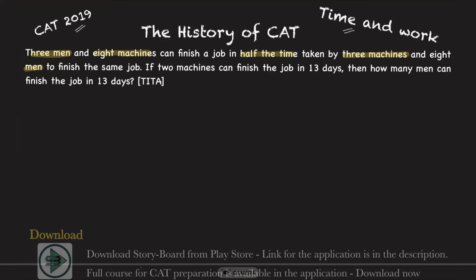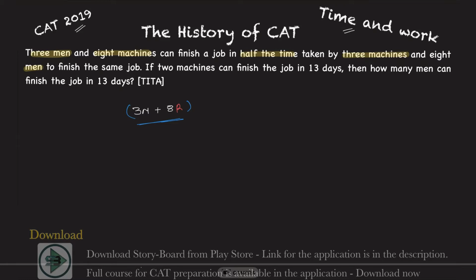Let's write it here: 3 men and 8 machines. Let's call the machines robots, because that's the convention we will use for our better understanding. So 3 plus 8, this is the amount of work done together by 3 men and 8 robots.